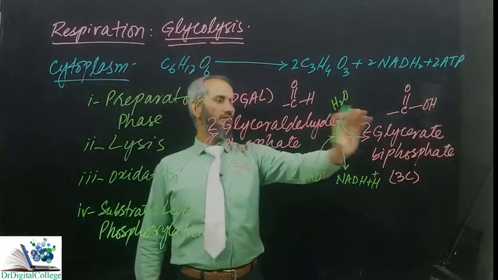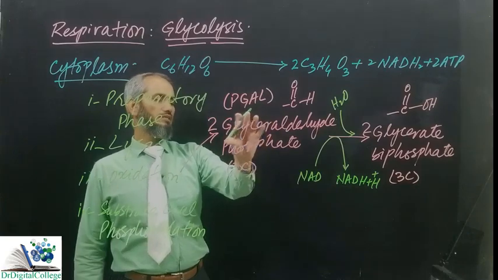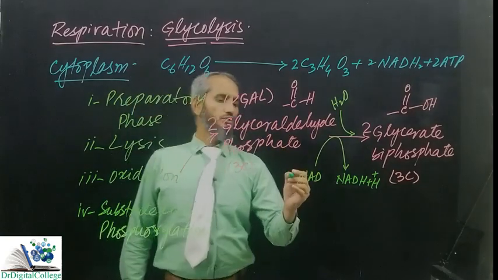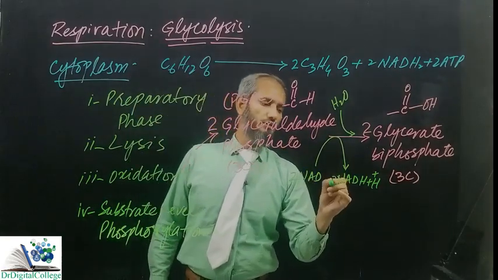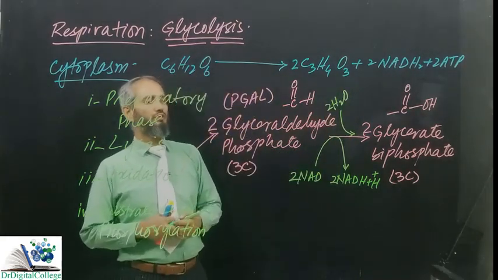When glyceraldehyde is oxidized, NAD is reduced. As 2 of the glyceraldehyde are being oxidized, 2 of the NAD are being reduced, and 2 water. Means we will multiply whole of the equation with 2.